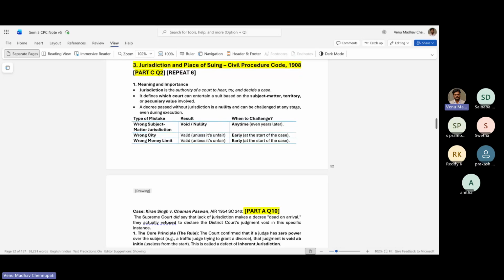So the third question is about jurisdiction and the place of suing. According to civil procedure, what is the jurisdiction and in which place can we sue? Jurisdiction is the authority of a court to hear, try and decide a case. So it defines which court can entertain which suit. Basically, as sir said, there are 3 areas: subject matter, territory and pecuniary value. A decree passed without jurisdiction is a nullity and can be challenged at any stage, even during execution.